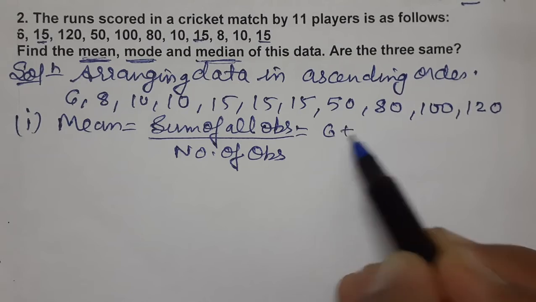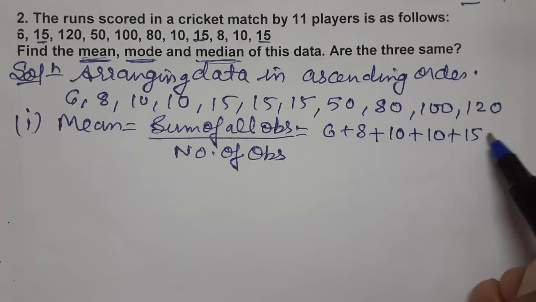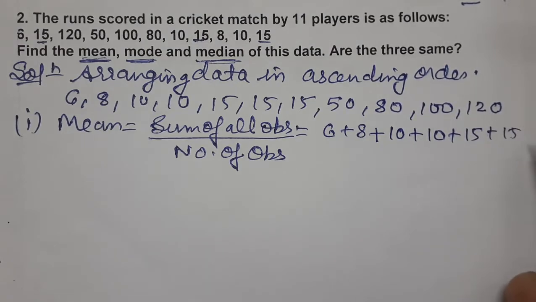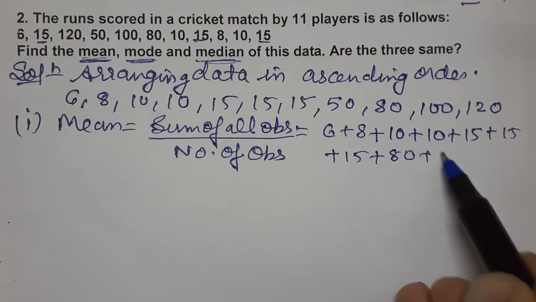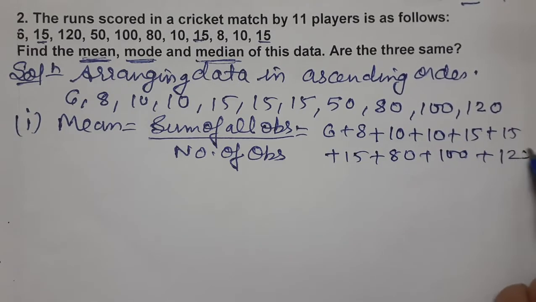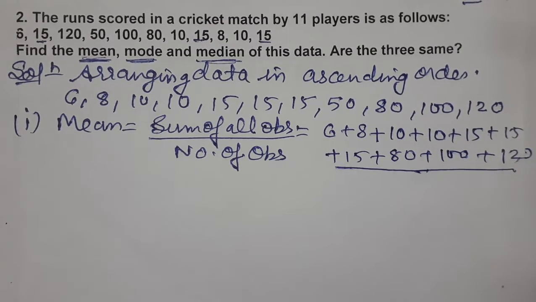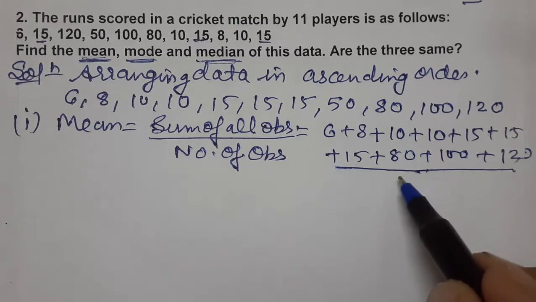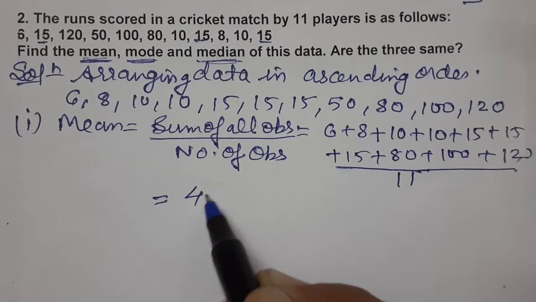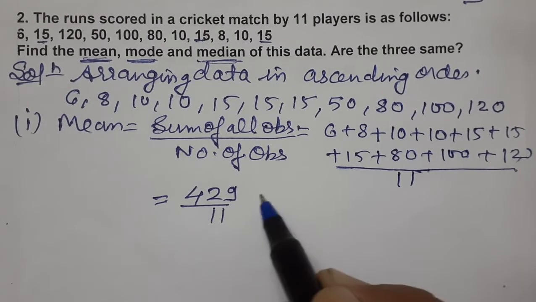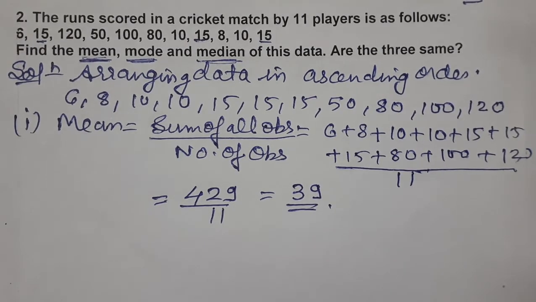What is the sum? 6 plus 8 plus 10 plus 10 plus 15 plus 15 plus 15 plus 50 plus 80 plus 100 plus 120, divided by how many observations are there, children? Total how many observations? 11. 11 players are there. So divided by 11. Add them. What do we get on adding? 429 by 11. Dividing, 11 3s are 33, 11 9s are 99. So mean is 39.